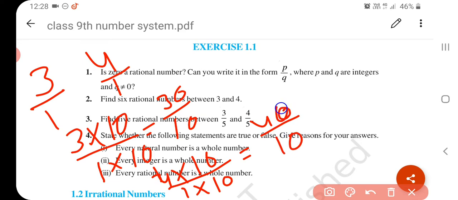Now here total 9 numbers are there: 31 upon 10, 32 upon 10, 33 upon 10, 34 upon 10, and so on. Okay, and if you want to write 100 numbers, then you simply multiply by 100. So it becomes 300 upon 100. Okay, understand? In this way you have to find infinite rational numbers between two rational numbers.